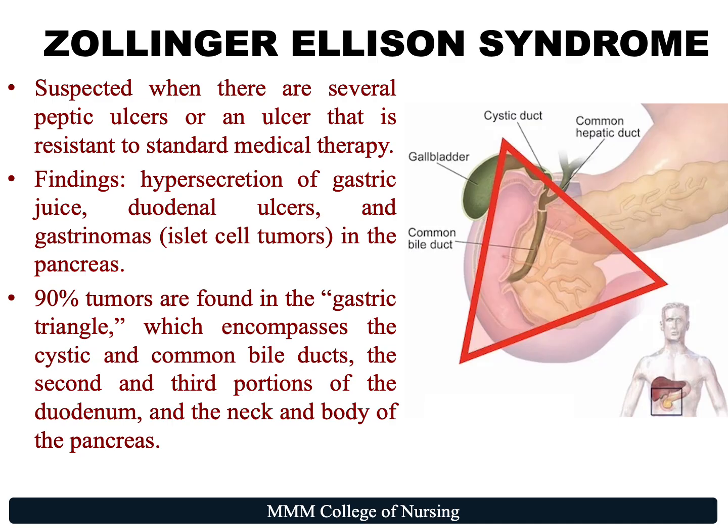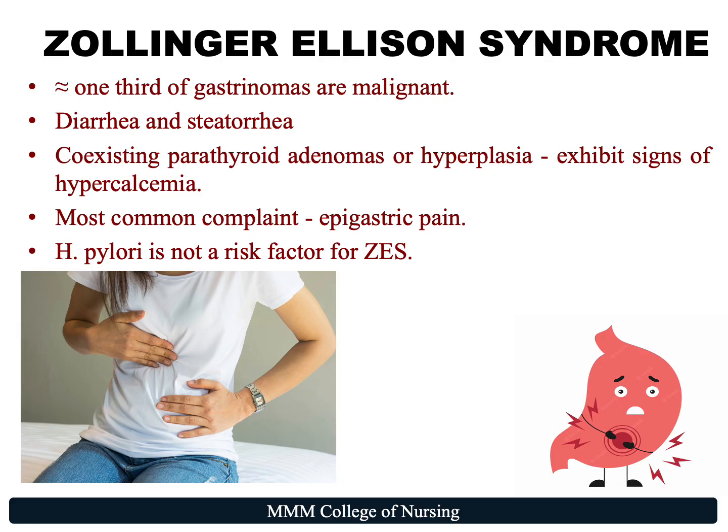Zollinger-Ellison syndrome, or ZES, is suspected when there are several peptic ulcers or an ulcer that is resistant to standard medical therapy. The findings are that there is hypersecretion of gastric juice, duodenal ulcers, and gastrinomas, that is, islet cell tumors in the pancreas. 90% of these tumors are found in the gastric triangle, which encompasses the cystic and the common bile ducts, the second and third portion of the duodenum, and the neck and the body of pancreas. We also see that approximately 1/3 of the gastrinomas are malignant.